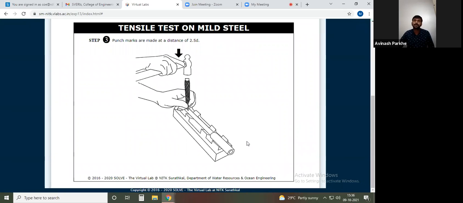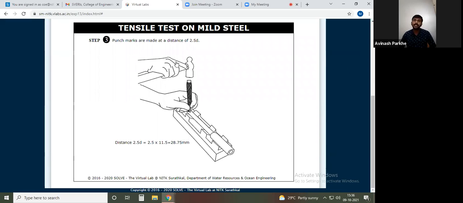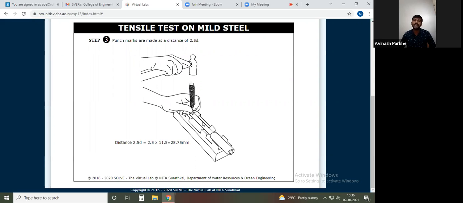Then next, we apply the punch. Here, the third step, we have to apply the punch or mark the punch. One arrow is blinking. So the first punch will be applied at the left side. So the first punch is applied. Then if I have to apply the second punch, I have to calculate the distance. We have the formula: distance is 2.5 into diameter. So 2.5 as it is. Diameter, how much diameter is there? 11.5, and you will get the answer 28.75. And that 28.75 represents the distance between the two punch markings.